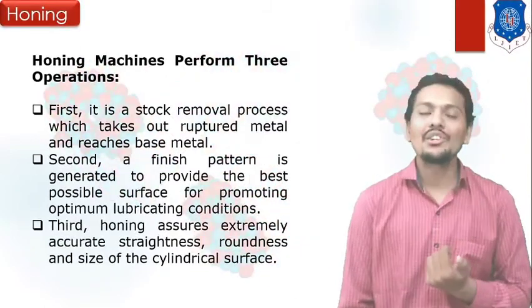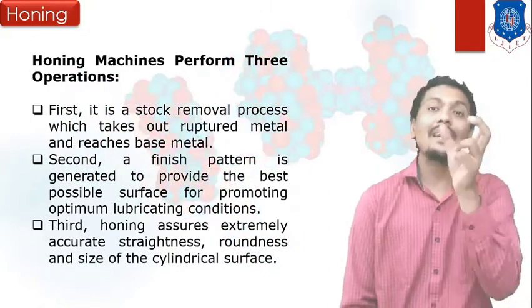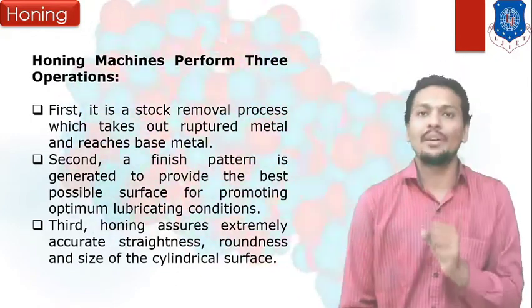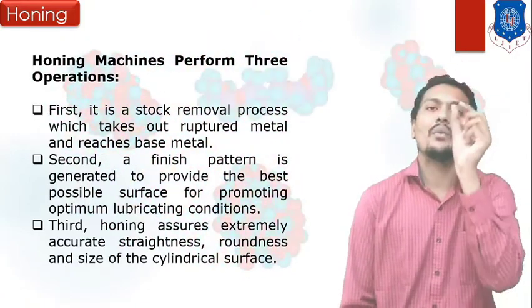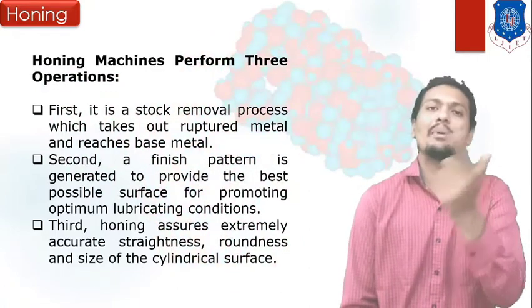Here I mentioned the main parts of the honing operation. In the first stage, rough finishing is done, which means material is removed in the first stroke.